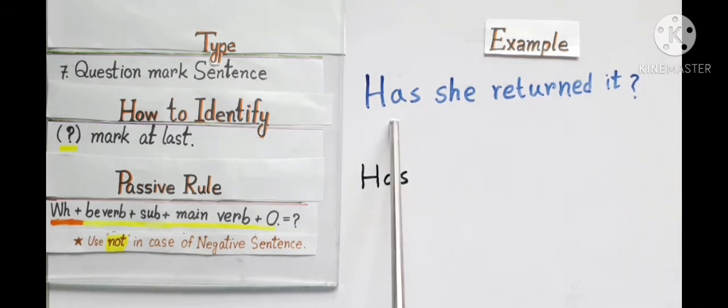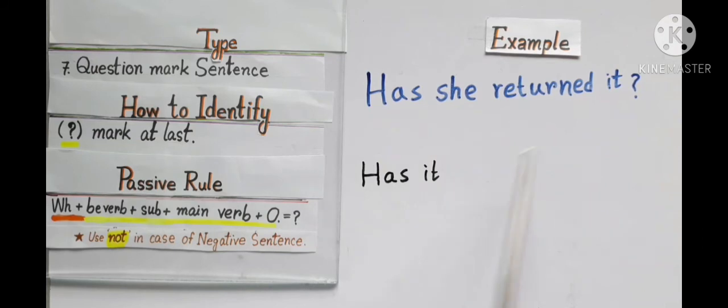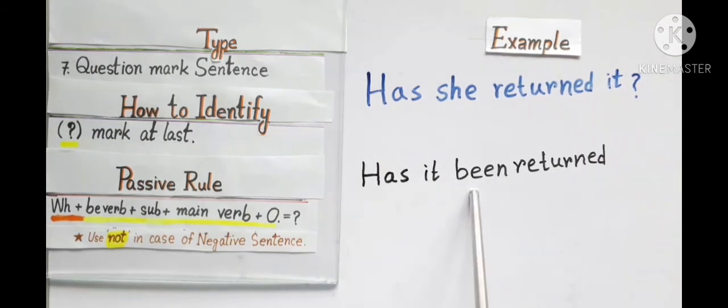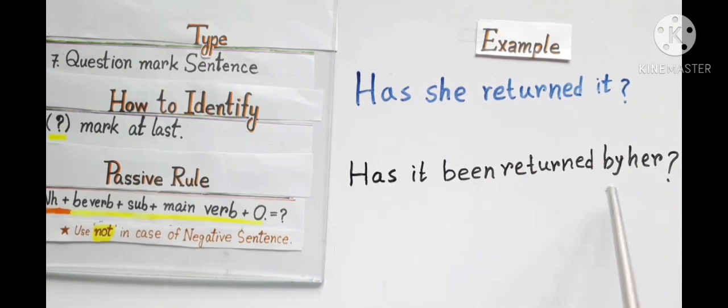The question is without WH, so I start from here: be verb plus subject plus main verb plus others, and here I write has as be verb because the object, it, will be my subject. Now I write been returned in main verb part, by her.